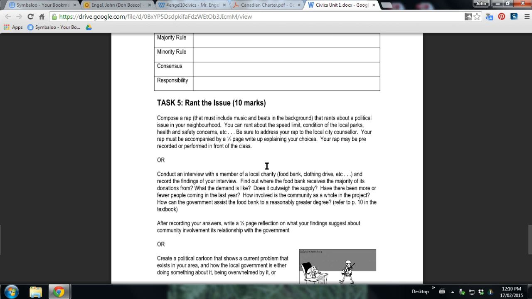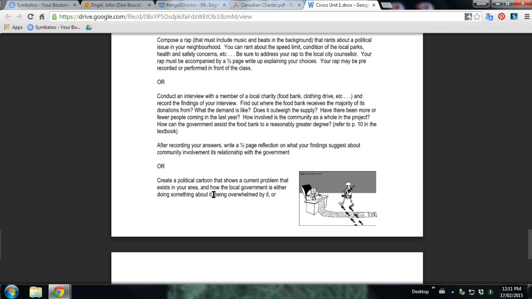So the country of Canada is not just a physical location. It's a group of people that are organized in a certain way. The province of Ontario is not just a location. It's a group of people that are organized in a certain way. The city of Toronto, not just a place. It's an organization, people assembled in a certain way. What is our contribution to that group of people? What role do we play in that group of people, and how do we do that?